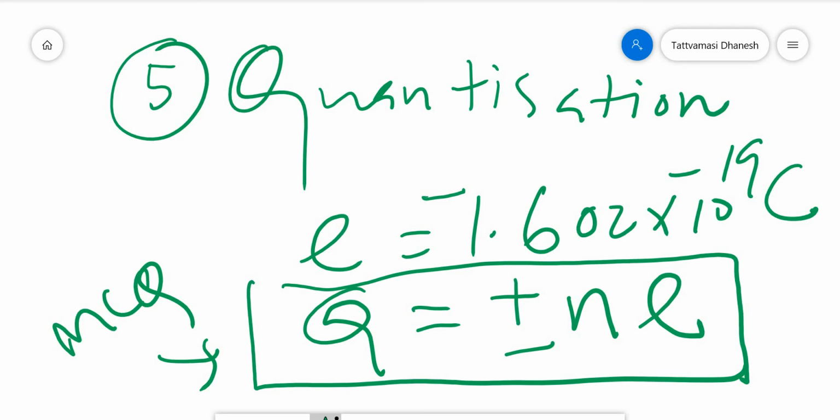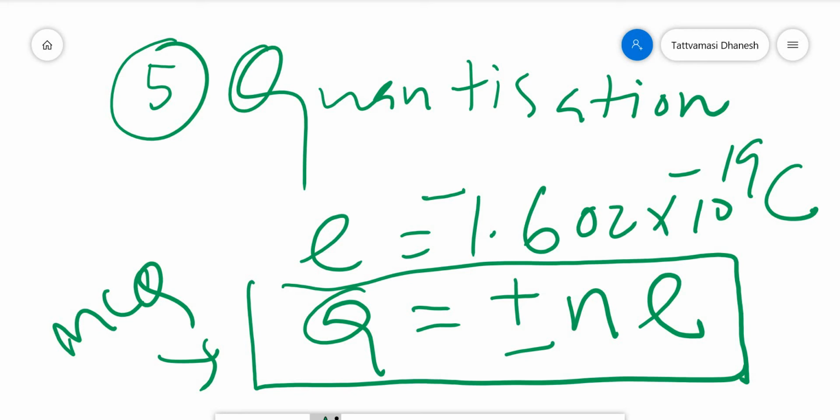So you understood the concept. The concept is the charge of an electron is 1.602 into 10 raised to minus 19 Coulomb. That means the charge acquired by a substance should be an integral multiple N into e.